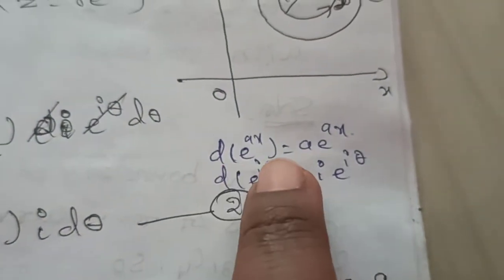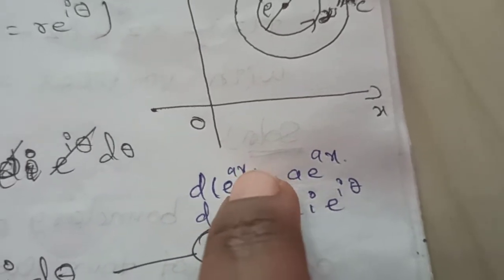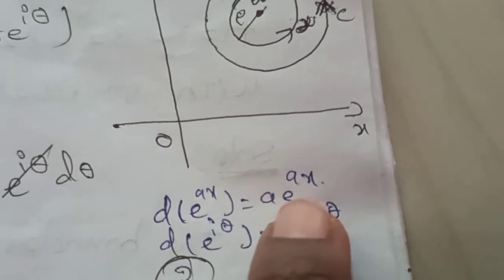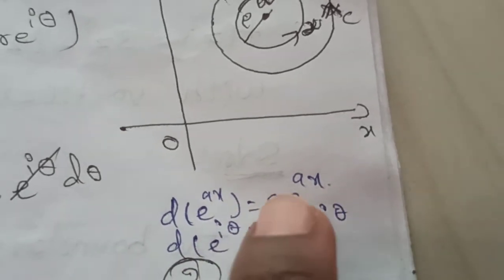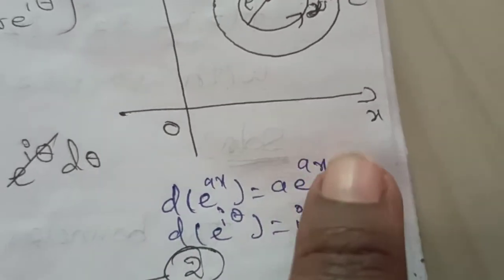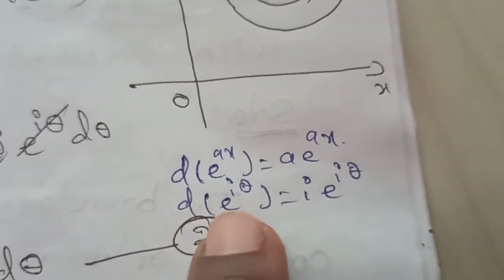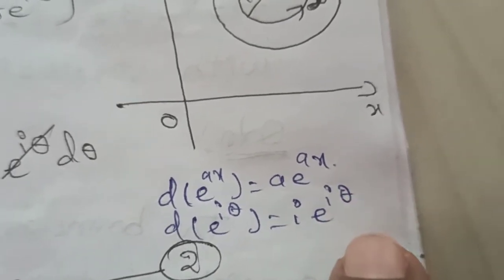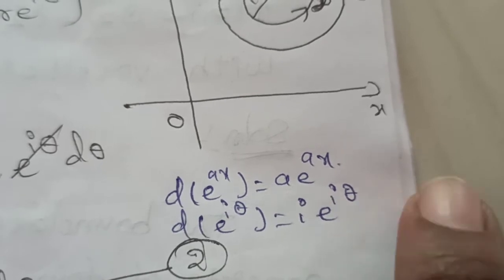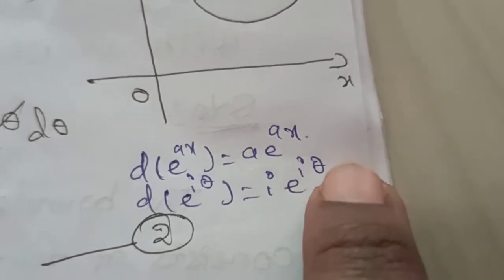Okay, differentiation of e power of ax: the formula is differentiation of the power value, that is, differentiation of ax becomes a into x value has 1, that is a into 1, so we can write a into e power of ax. Suppose you take differentiation of e power of i theta. You know the answer is e power of i theta into i into theta value, differentiation of theta is 1, so we can write i into e power of i theta.